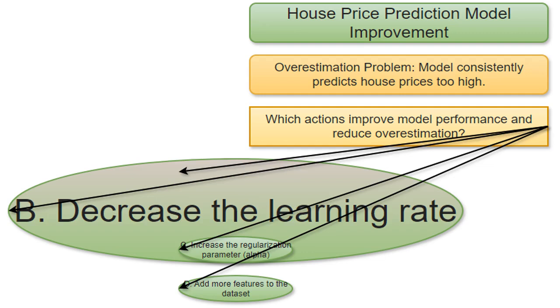Think of the learning rate as the model's step size while learning. A smaller learning rate means it takes smaller steps, making adjustments more carefully. This often helps the model converge to a better solution and reduces overfitting, addressing overestimation.